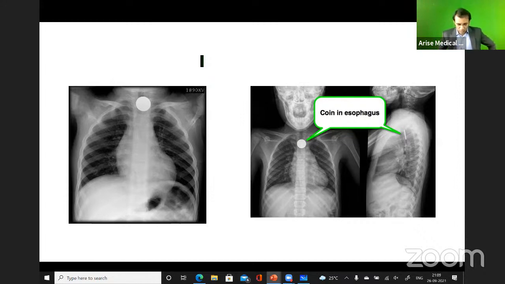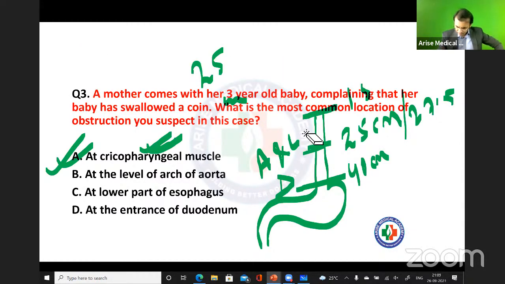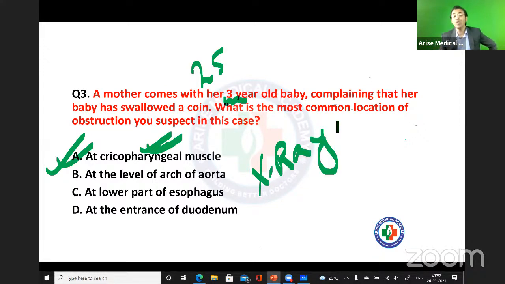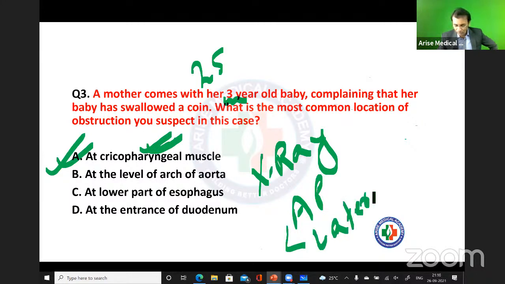Now if I ask you one more question: whenever you are going to get this kind of case, what is the first investigation you are going to do? First investigation which should be done is the X-ray. Now, X-ray in which view? AP view first, and after that, lateral view.